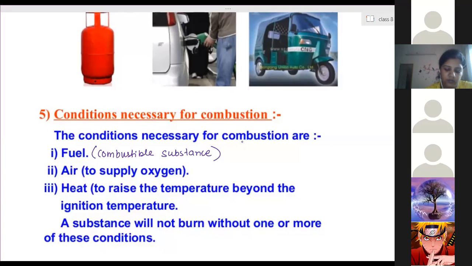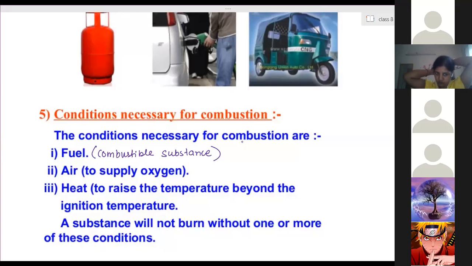Now, if a fire is created, the combustible substance is there and oxygen was there. Now somewhere the fire has started. How do we extinguish that fire? There are different ways by which we can extinguish a fire, and that depends on what combustible substance is present. So, how to extinguish fire? The next part is how to extinguish the fire.